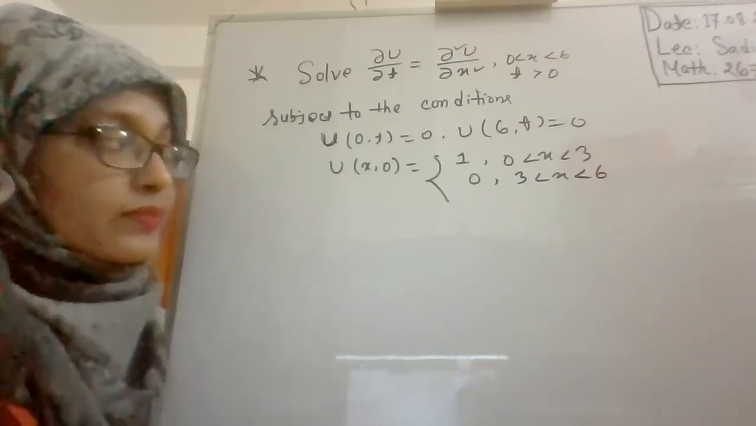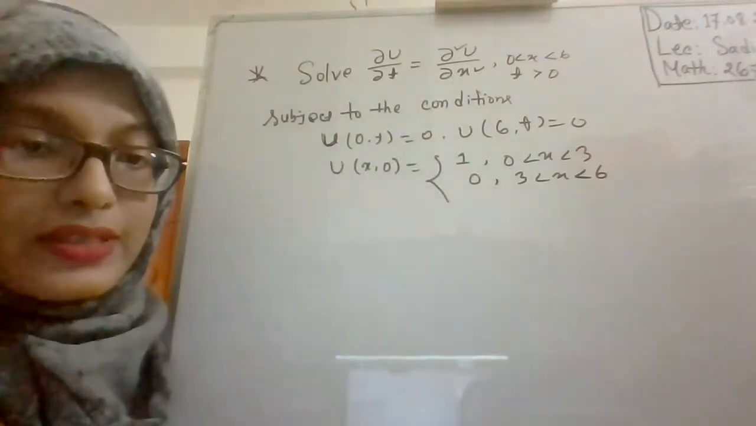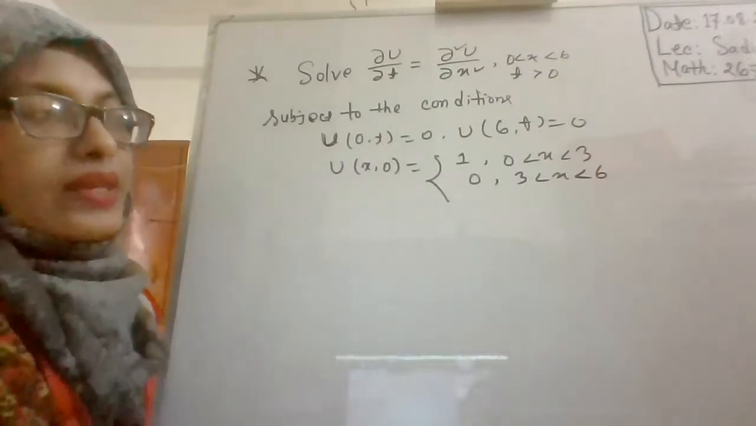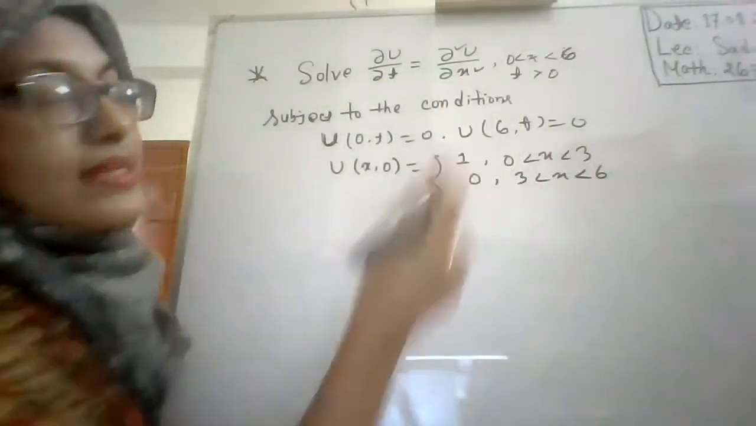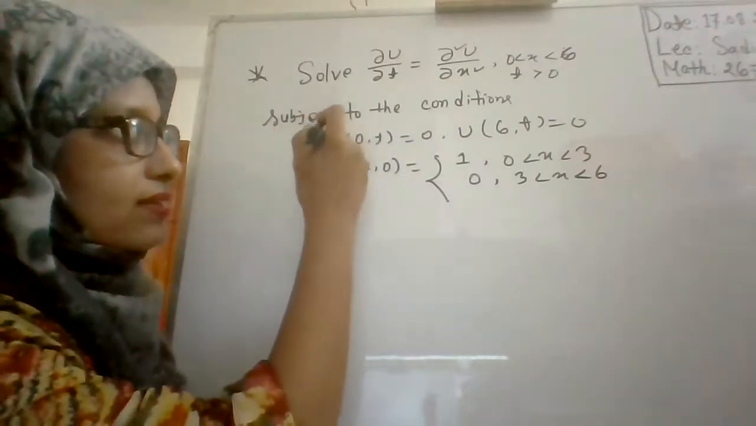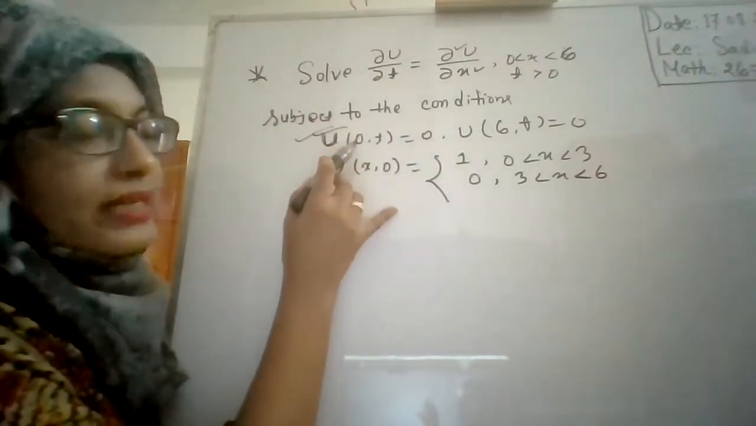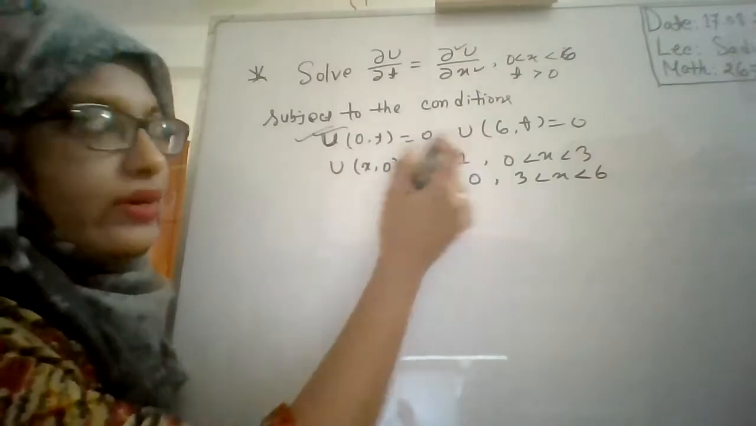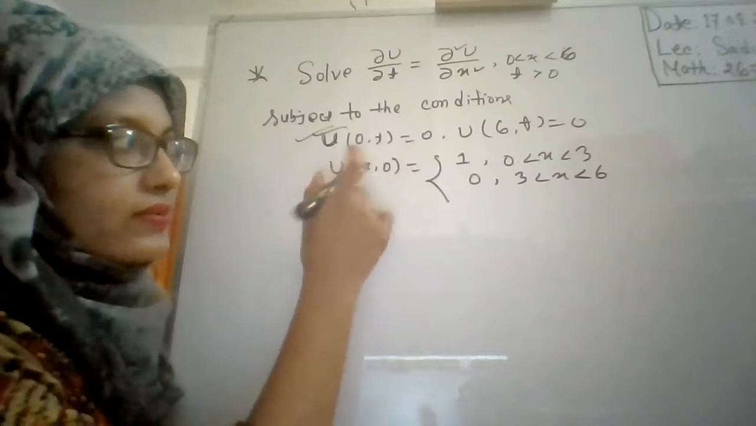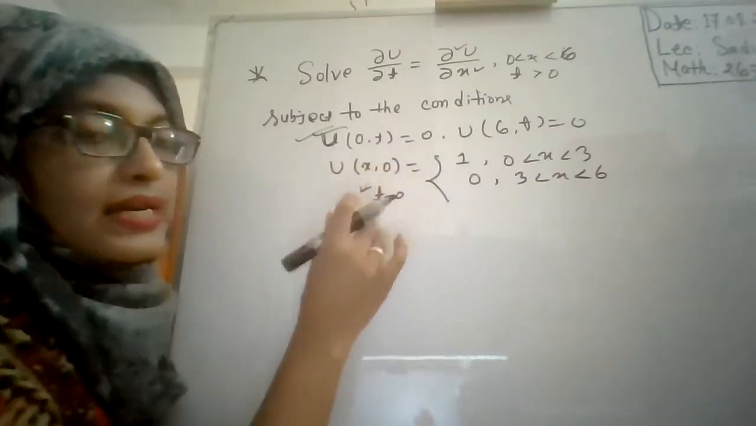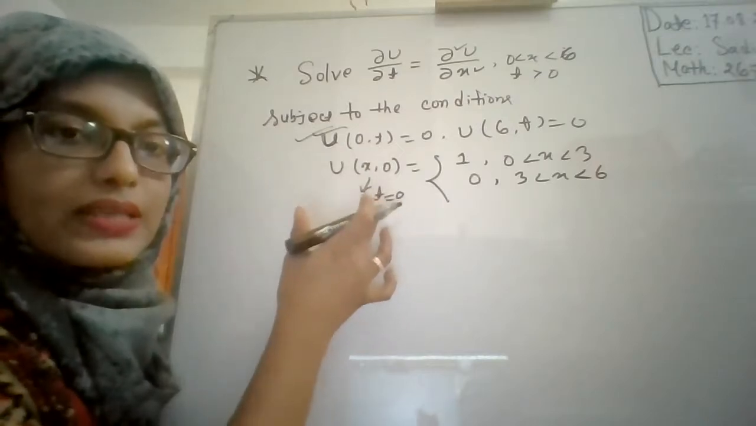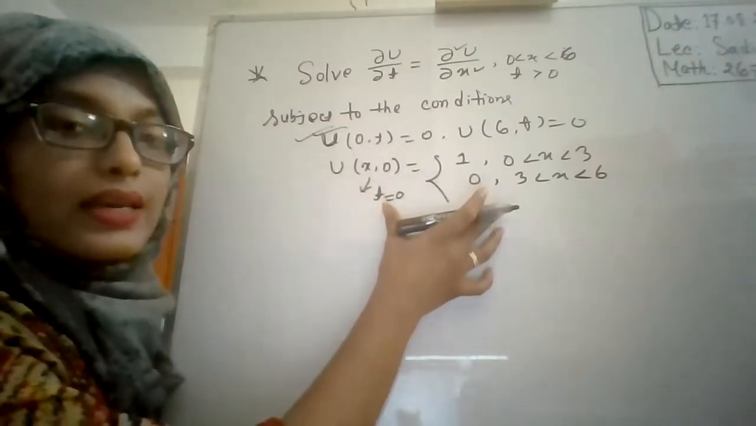So this is a problem. You have to solve this partial differential equation. Here the range is 0 less than x less than 6, and time is greater than 0. Here the conditions are given. This is the starting point value of that function, and this is the ending point. So these two are the boundary conditions. And here the value of t is 0, so this is the initial condition. Since t is 0, that means it is the initial condition. Okay.